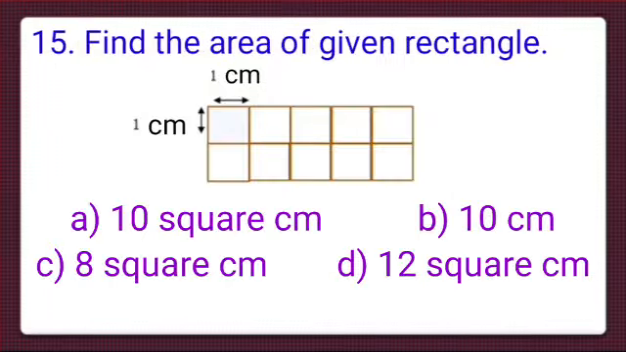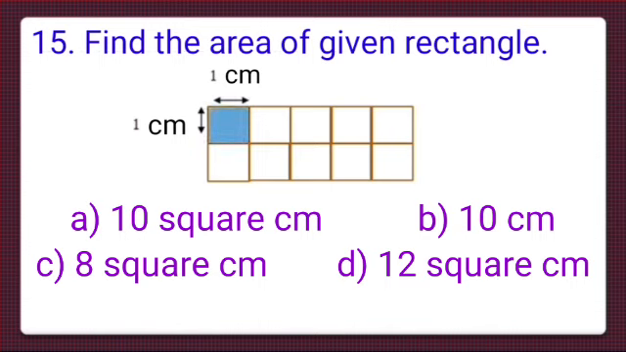Here is question number 15. Find the area of given rectangle. The length and the breadth of one square is given here. The length is 1 centimeter and the breadth is also 1 centimeter. And the area of the square is length multiplied by breadth. So the area of one square unit is 1 centimeter multiplied by 1 centimeter, that is equal to 1 centimeter square. Now let's count the number of squares now.